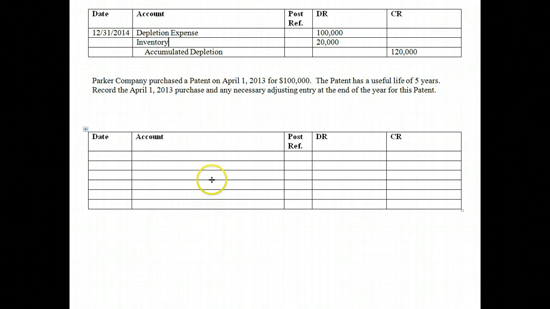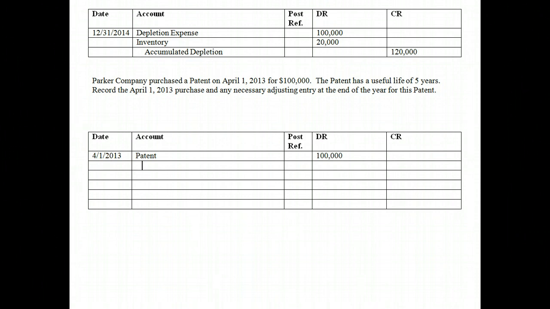So let's just look at a normal amortization of a patent or of an intangible. Patents, copyrights, all those are amortized over their useful life. So Parker Company purchased a patent on April 1st, 2013 for $100,000. The patent has a useful life of 5 years. Record the April 1st purchase and any necessary adjusting entry at the end of the year for this patent. So April 1st, 2013, we're going to record the patent. We purchased it for $100,000.